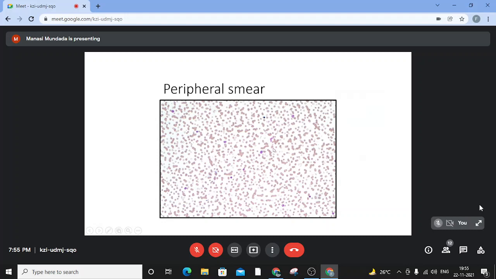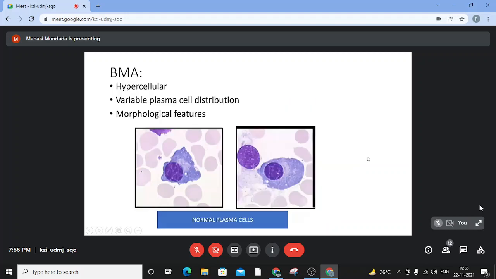count, or there can sometimes even be a leukoerythroblastic reaction. Platelet counts can be normal or decreased depending on the extent of disease involvement of the marrow. Bone marrow aspiration is a very important investigation. It has to be supplemented with a trephine biopsy.